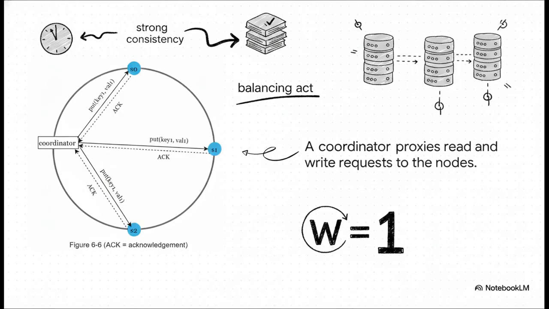And this brilliantly illustrates how that balancing act works. Imagine a coordinator acting as a proxy between the client and the servers. Let's say N equals 3, meaning the data is copied to servers S0, S1, and S2. If we set W to 1, it doesn't mean data is only written to one server. It just means the coordinator only needs to wait for an acknowledgement from one of those servers before telling the client the write was a success. Tuning these parameters is a delicate balancing act between latency, how fast the system responds, and strong consistency.